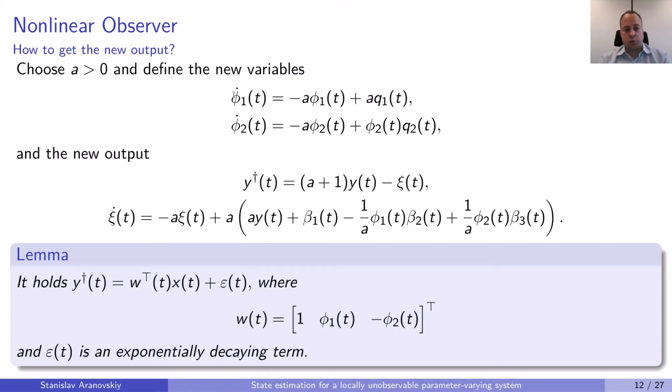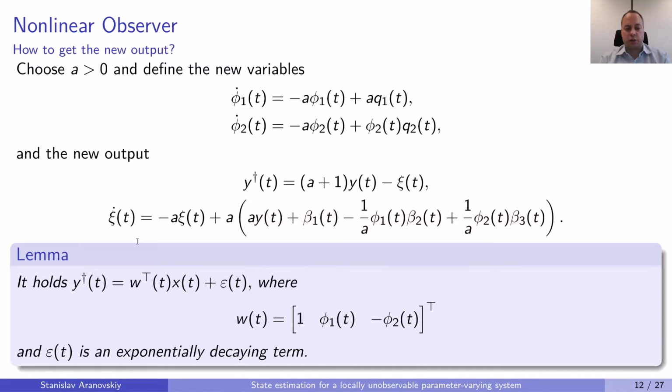First, we define two new variables, phi1 and phi2. The phi1 is a linear filter for q1, but phi2 is already a nonlinear system because we have this product of phi2 and q2. The output y dagger is defined in this way, where our xi is also a linear filter for some nonlinear combination of the available signals.